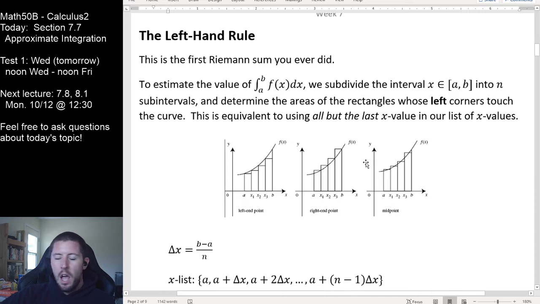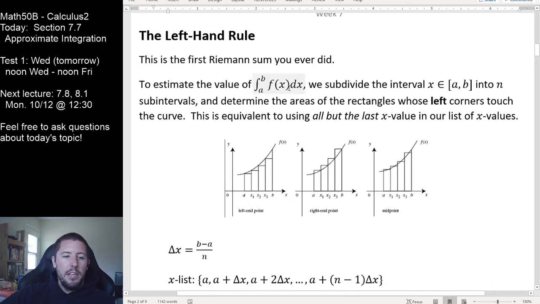So first things first, the left-hand rule. This is the first Riemann sum that you ever did. If you use the Stewart textbook, then this is the first approximation. It's first a left sum and then a right sum. We can see I've got our little diagram here of our left sums, our right sums, and our midpoint sums. We'll see the same diagram two more times for these next two rules.